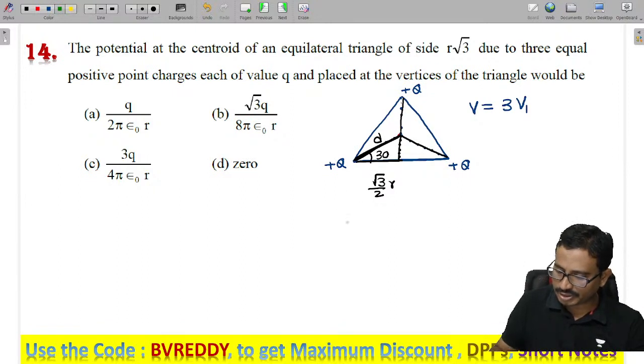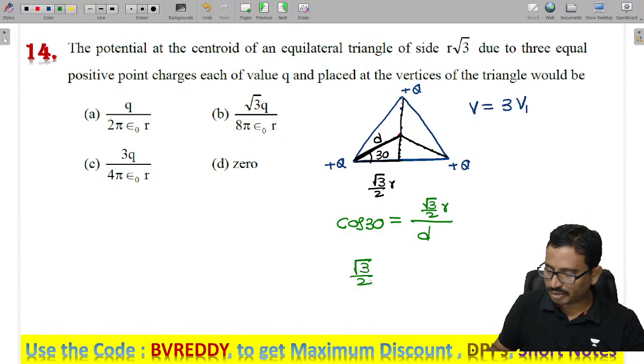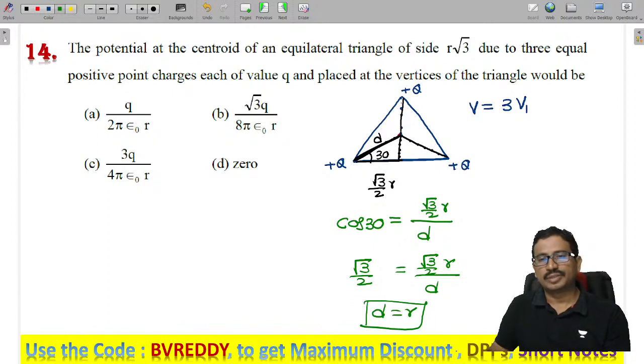Cos 30, which is root 3 by 2, equals root 3 by 2 into r by d. So that means d equals r.